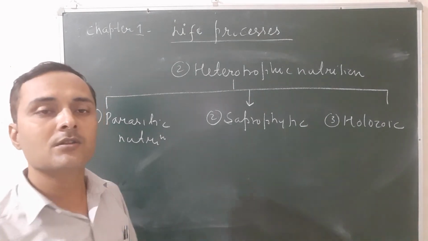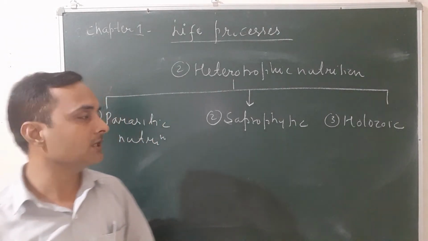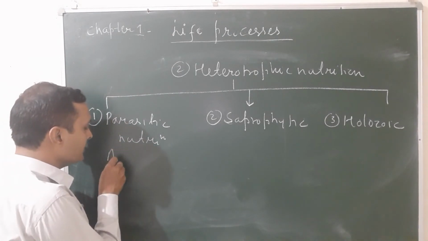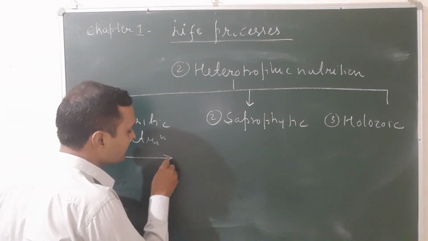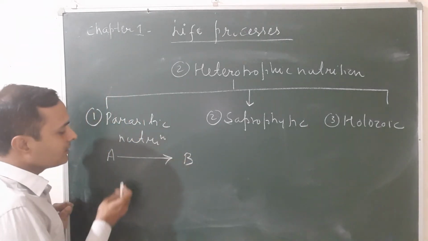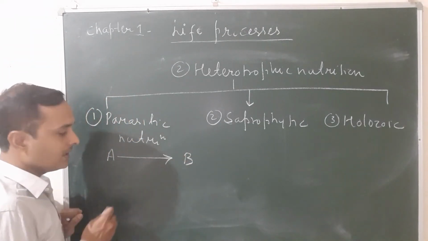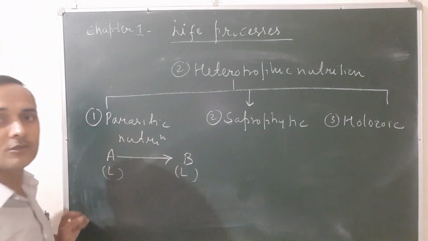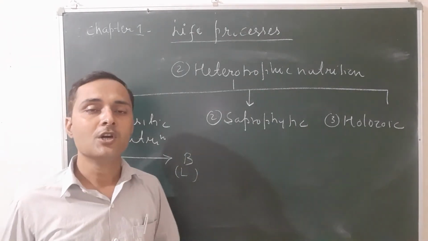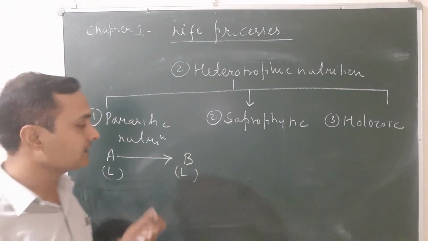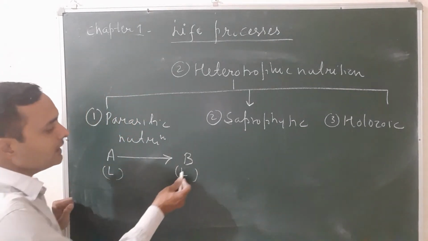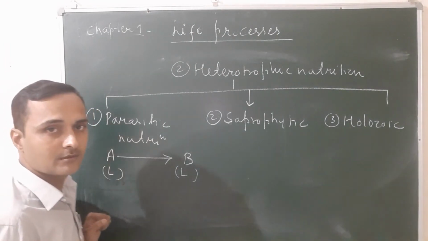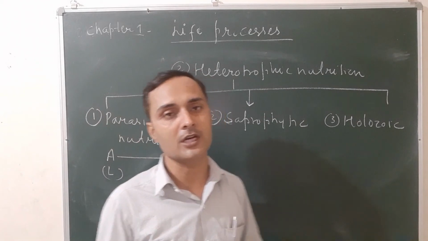First, the mode of heterotrophic nutrition, or you can say the mode of nutrition in which one living item obtains food from other living items. Suppose that there are two living items represented by A and B. So B obtains food from A, and the condition is that both will be living. So what is parasitic nutrition? The mode of nutrition in which one living organism obtains food from another living item is called parasitic nutrition. It is shown by all the parasitic living items.